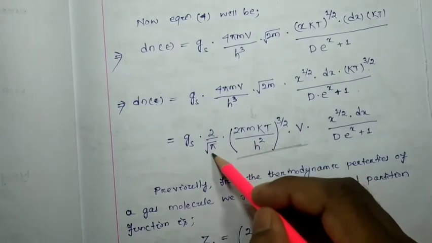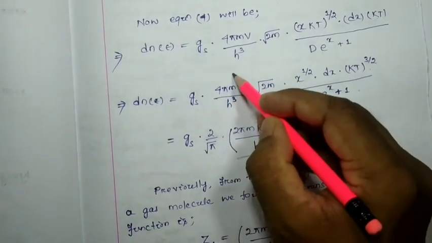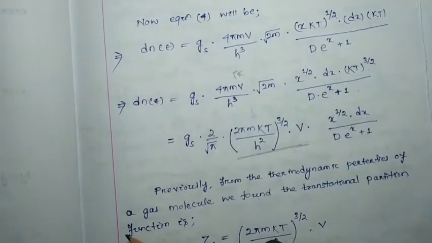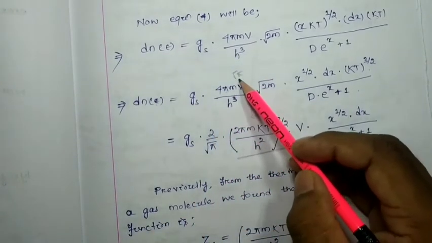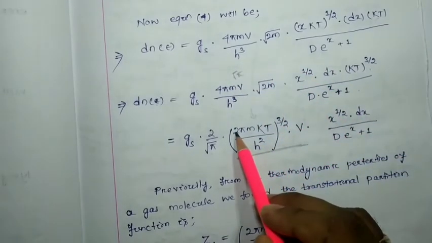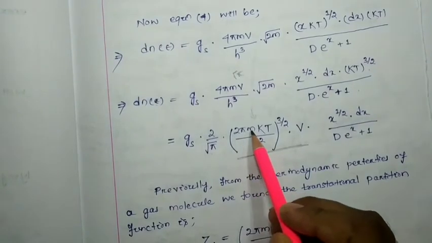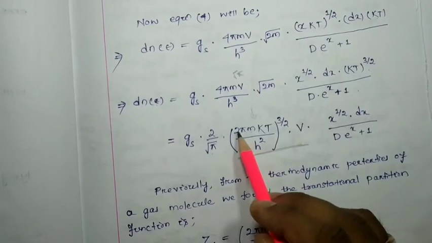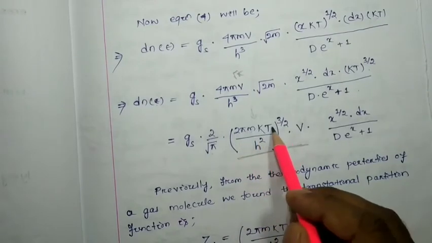I just divided by root pi and multiplied the numerator with root pi. Then what do we find? Pi into root pi, that means pi to the power 3 by 2. So here we found 2 to the power 3 by 2, pi to the power 3 by 2, m to the power 3 by 2, kT to the power 3 by 2. So simply I can write (2 pi m kT) to the power 3 by 2.